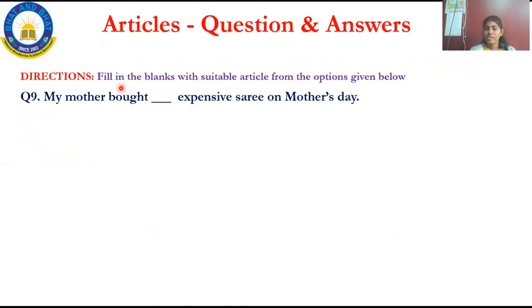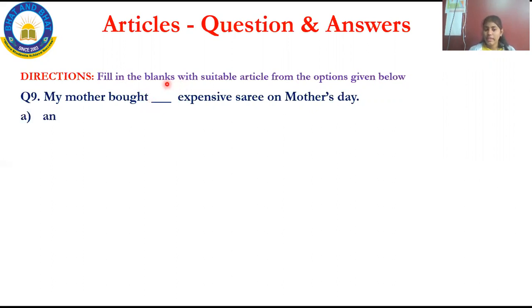The next question is, my dear kids, the direction is the same for everything. This is a chapter based on the article. You have to fill the blanks with a suitable article. That's all. See question number 9. My mother bought dash expensive saree on Mother's Day. You have to fill this blank.